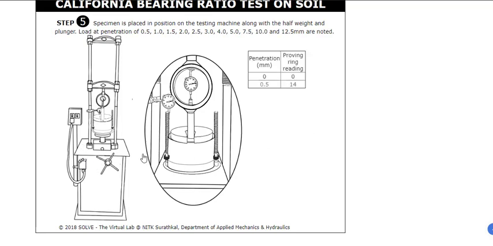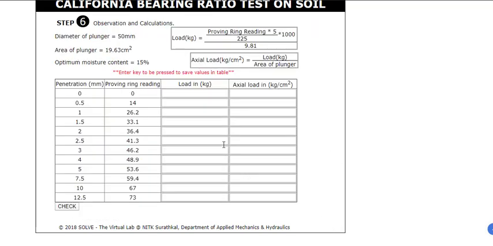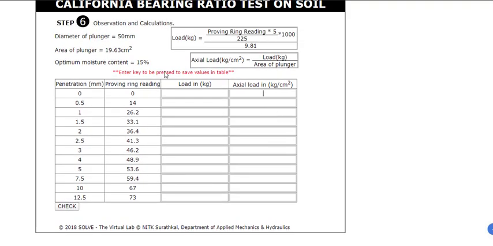You will start, and the test will give you the load ring, the proving ring reading, which will give you the load. This is the penetration in mm for 0, 0.5, 1, 1.5, 2, 2.5, then 3, 4, 5, 7.5, 10 and 12.5. These are the readings that you will note down. Next, as I told you, using these formulas you will convert the load values and axial load values that you have got. So these are standards.